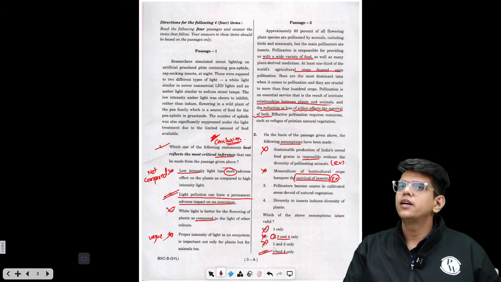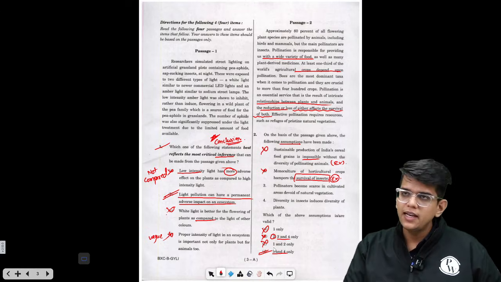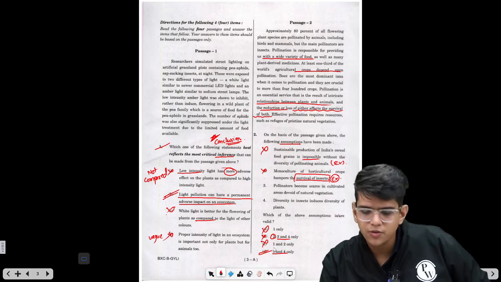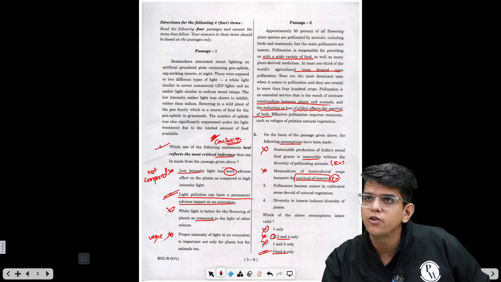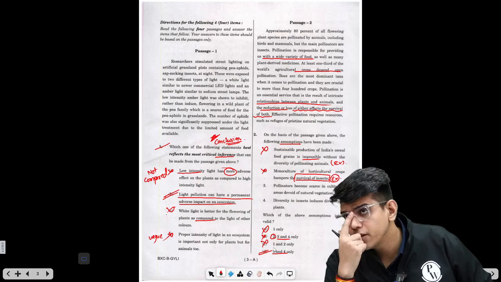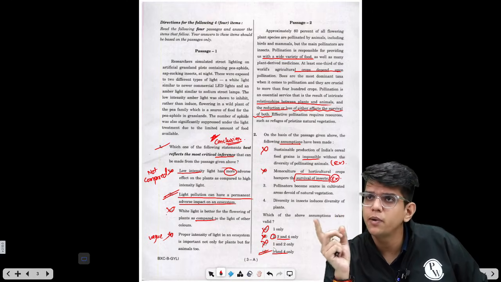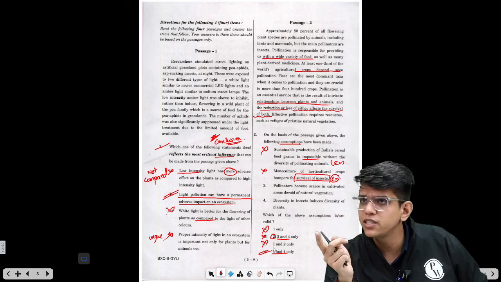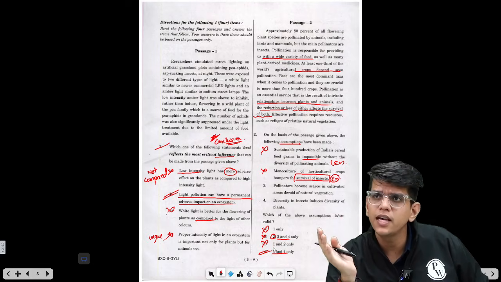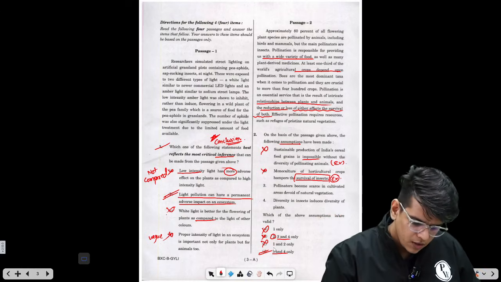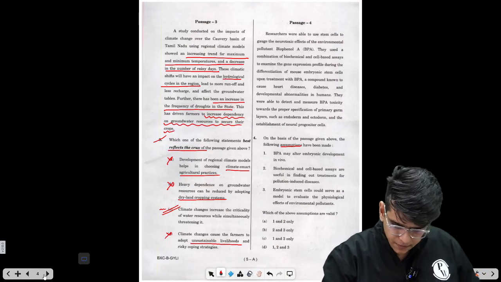This is how you should attempt reading comprehension, by eliminating the most obvious option, right? And always search for these types of questions where you have 3 or 4 statements, because by eliminating one, you will eliminate almost 2 or 3 options. In one of the questions which we have solved, by eliminating one statement where globalization is not in favor of any of the country, we can get to the final answer in one go. Okay. Next, let's move to the next thing.